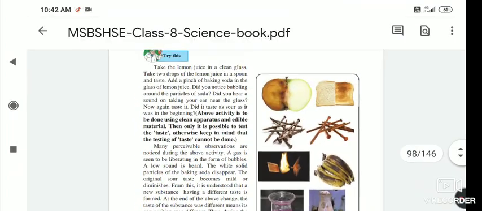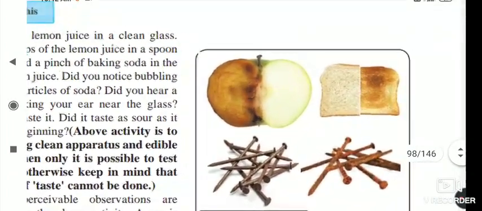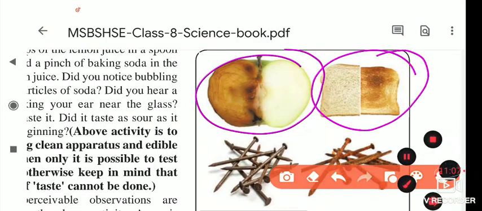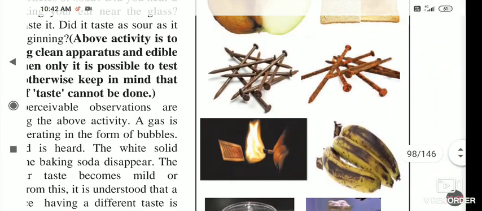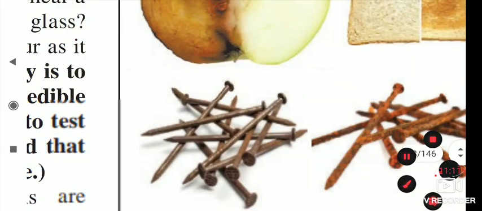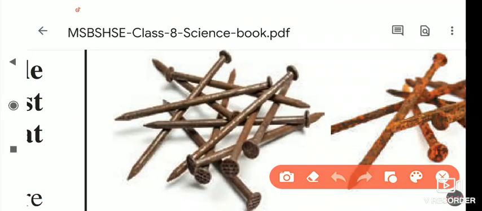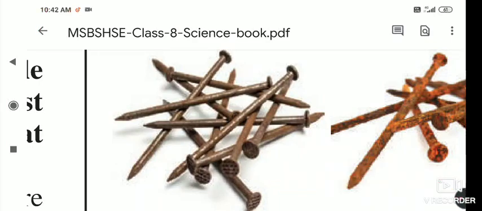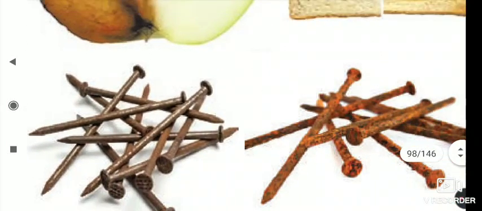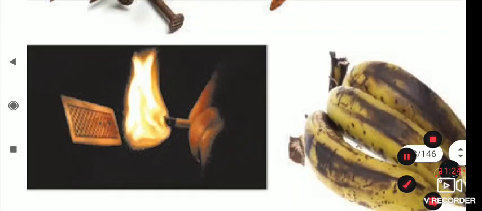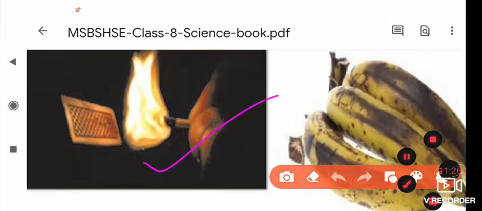Here it is, the changes are noted. So here it is, chemical changes take place inside this apple. Then here it is in the bread. Here it is in the nails. Here, if you see, these are clean, with only a little iron oxide on them, but they completely get rusted when you keep them as they are for a long time. After that, here is the burning of the gas.